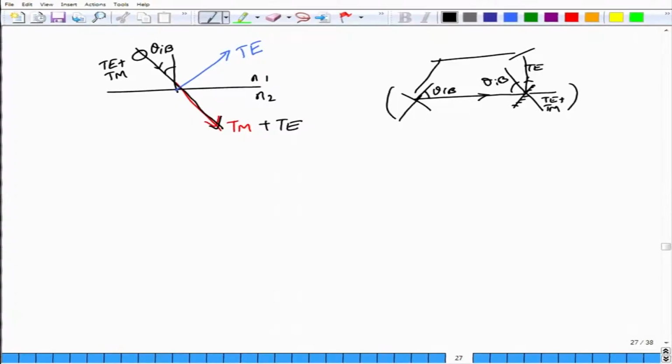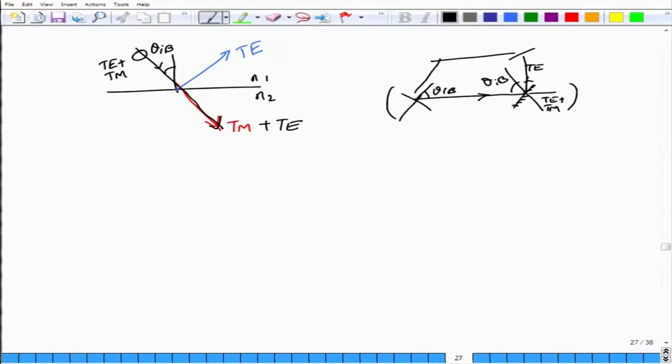These windows or mirrors kept at the Brewster angle are called Brewster windows, and they are extremely useful in separating out the polarization, selecting a particular polarization, and suppressing a particular polarization. In all cases you are suppressing the TM polarization while selectively taking out the TE polarization.